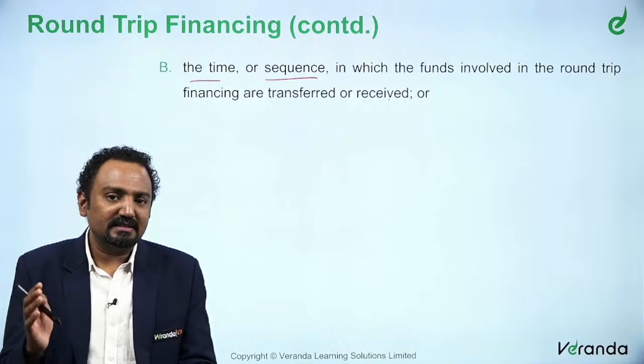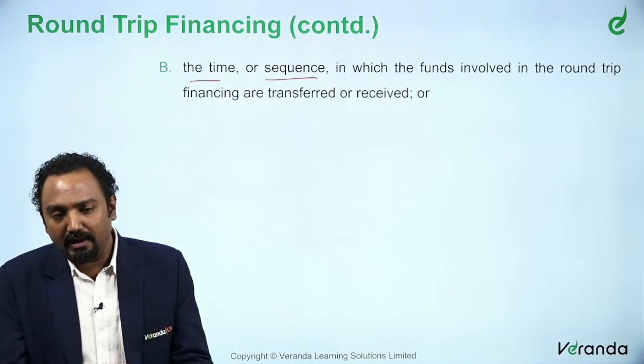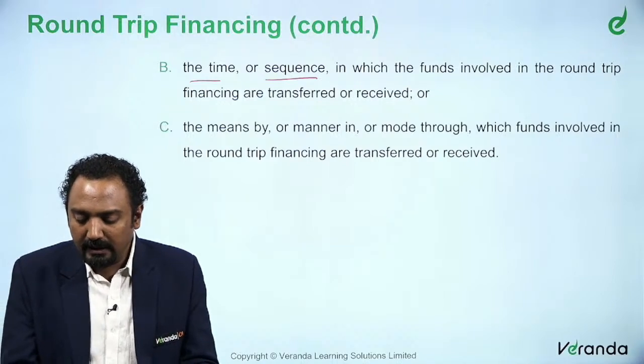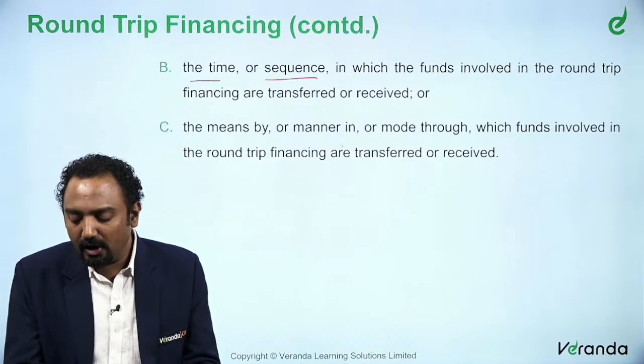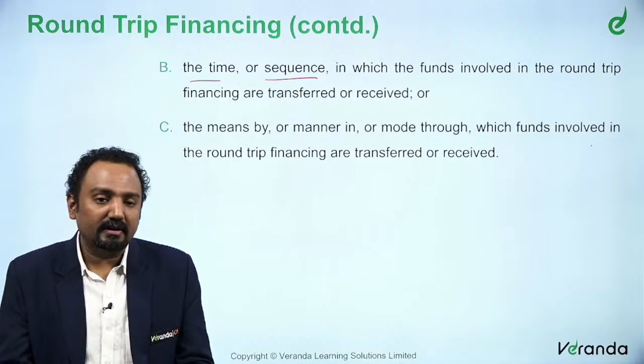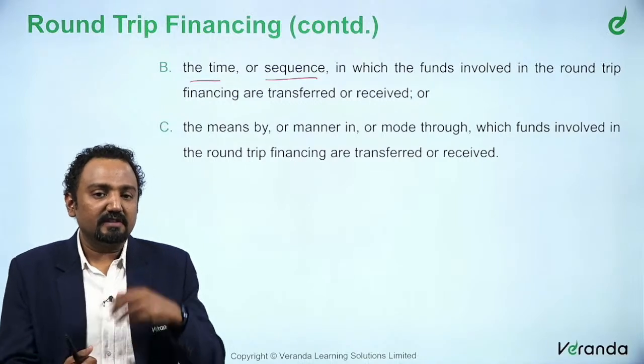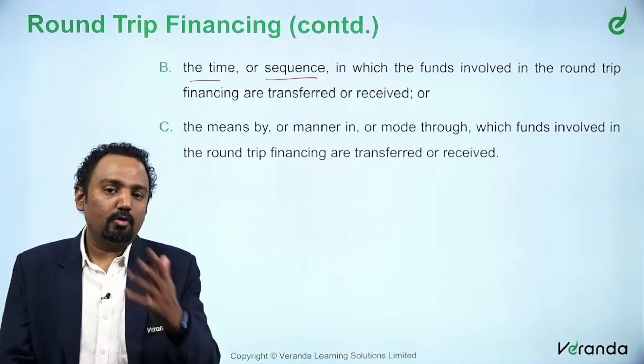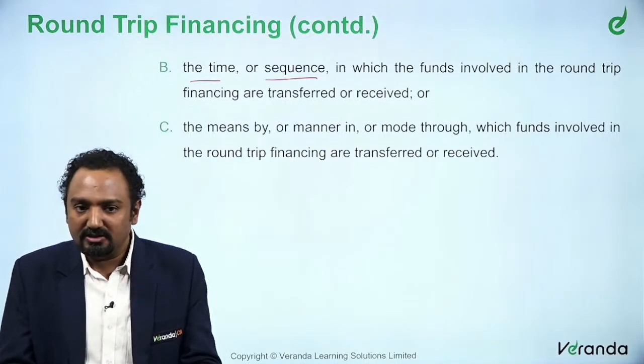Certain things do not matter, like the time and sequence in which the funds are transferred. Similarly, the means by or manner in or the mode through which funds involved are transferred. It does not matter whether it was given through bank, given as loan, whatever name or mode you call it, it could still be called round trip financing.